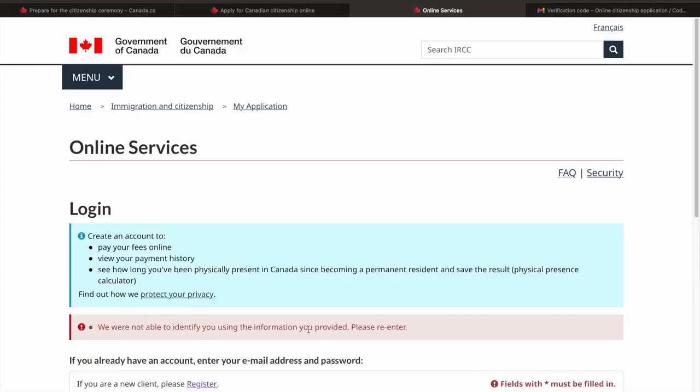So here you see that it has given an error. This portal now is a different one. This account that you have to create once again is to pay your fees online, to view your payment history, and to see how long you have been physically present in Canada. Of course, this is a test account and I have never created such an account before.